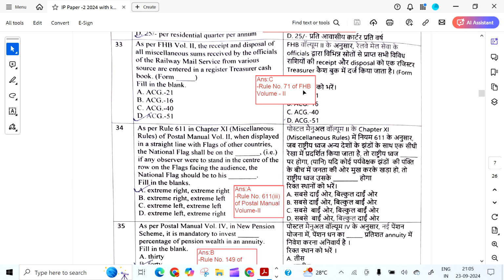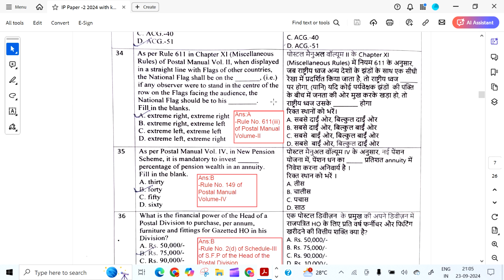As per FHB volume 2, the receipt and disposal of all miscellaneous sums received by the officials of railway mail service from various sources are entered in the register TCB. Its form is ACG 51. That is rule 71 of FHB volume 2.